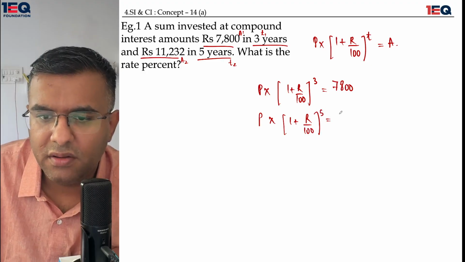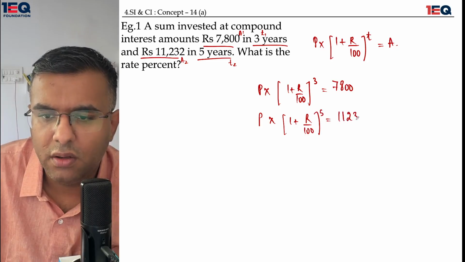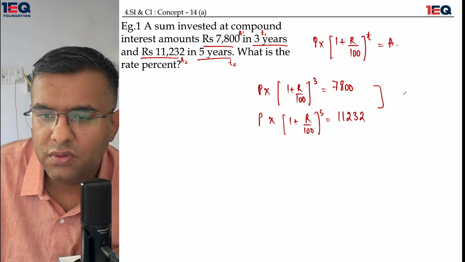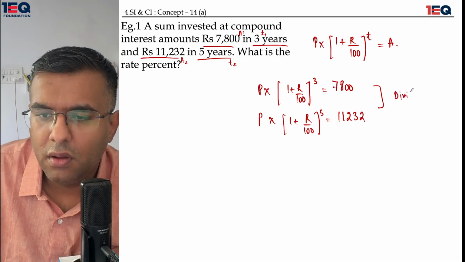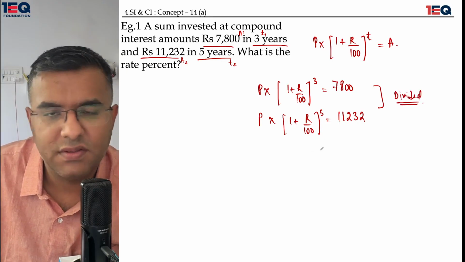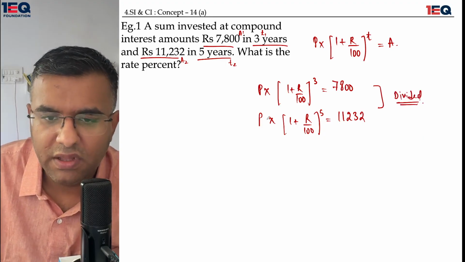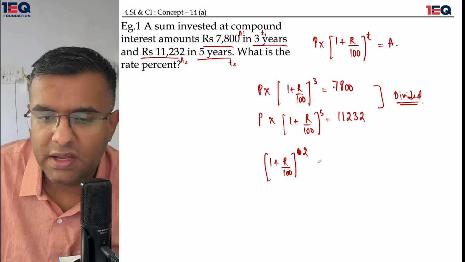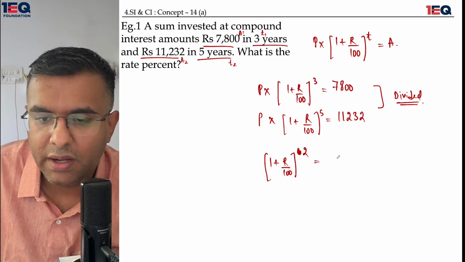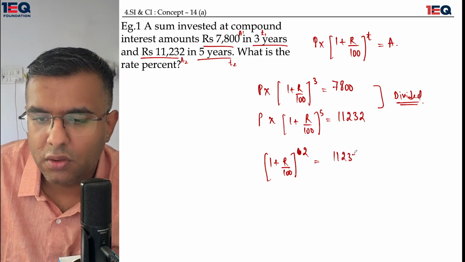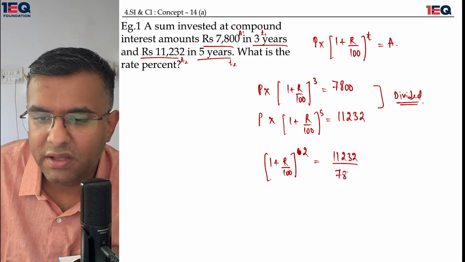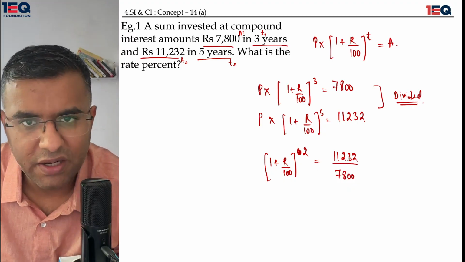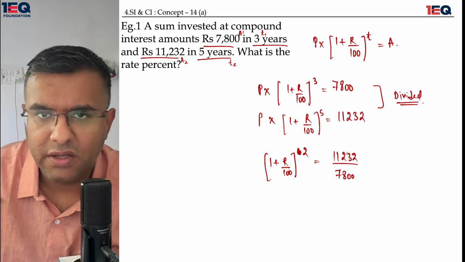In the second case, the principal has to be multiplied by 1 plus r over 100 to the power of 5, and the amount comes out to be 11232. These two equations have to be divided. When the two equations are divided, I am left with 1 plus r over 100, this entire situation going for a square, equal to 11232 over 7800. This is a square. We need to find out something which might take us to a square root.